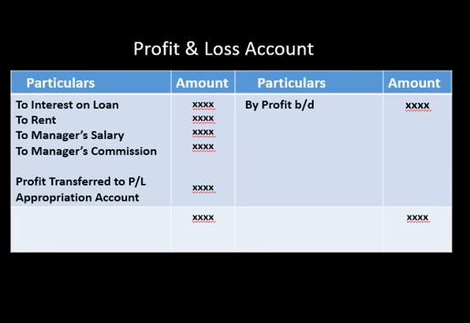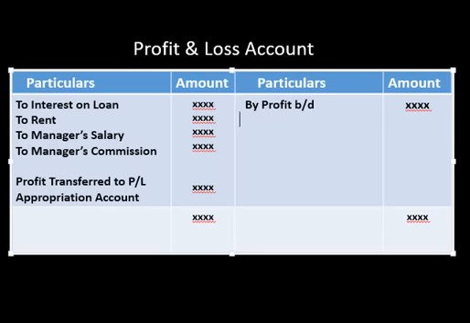Loss will never be transferred to the profit and loss appropriation account. So we will write loss here and it will be shared by the partners here only. It means in that case, partners will not get anything in the form of appropriations. So in that situation, I will write here by loss transferred to the partners in their ratio.